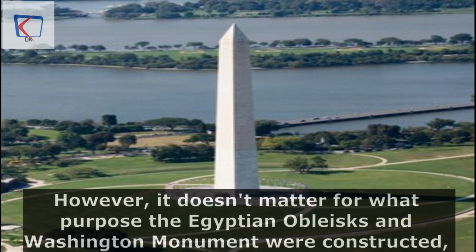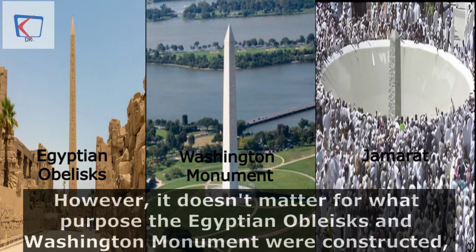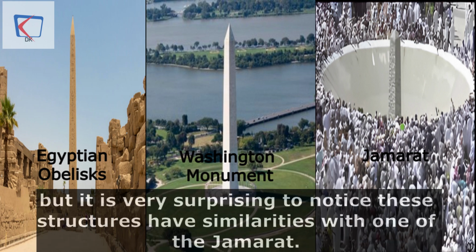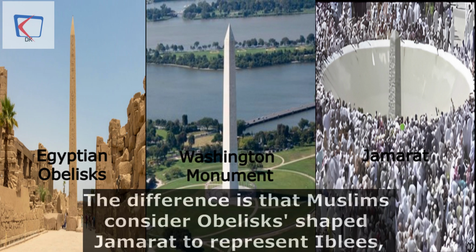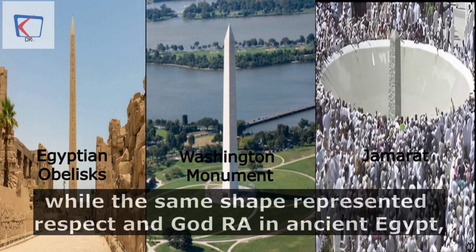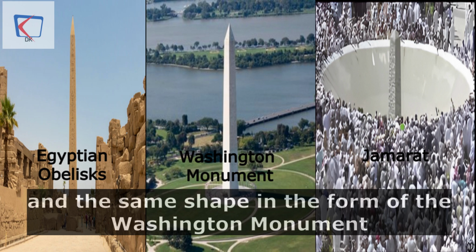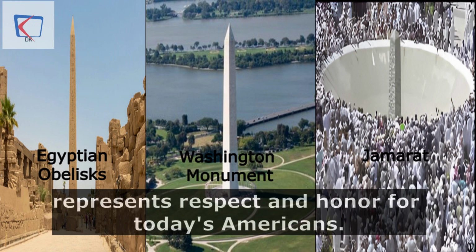However, it doesn't matter for what purpose the Egyptian obelisks and Washington Monument were constructed. But it is very surprising to notice these structures have similarities with one of the Jamarat. The difference is that Muslims consider obelisk-shaped Jamarat to represent Iblis, while the same shape represented respect and god Ra in ancient Egypt, and the same shape in the form of the Washington Monument represents respect and honor for